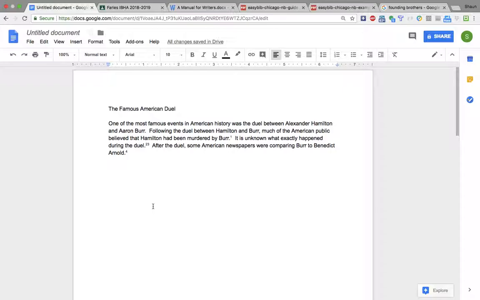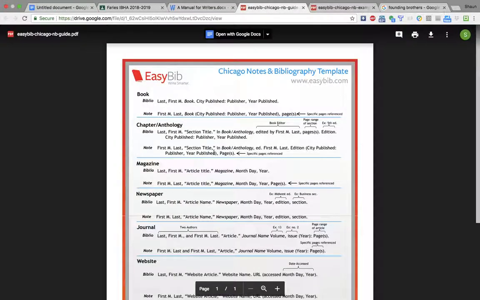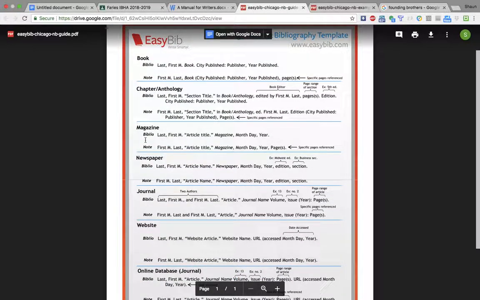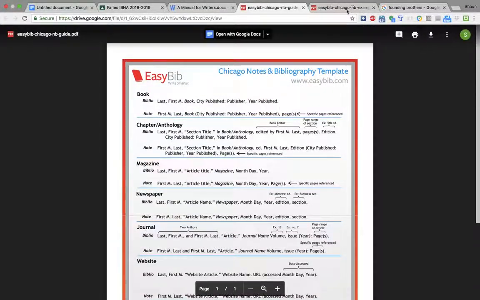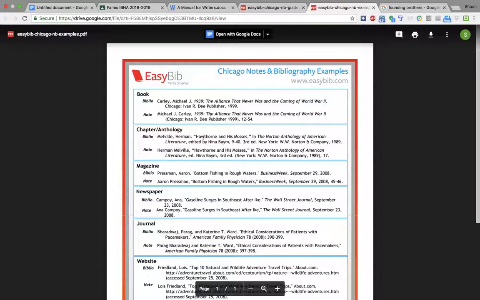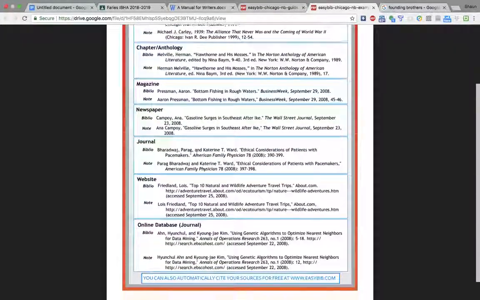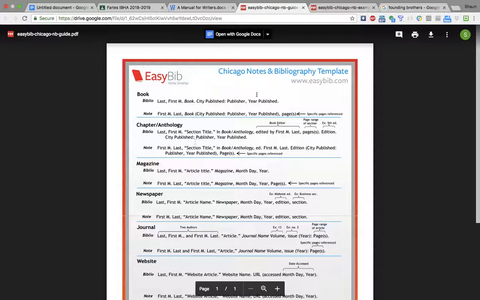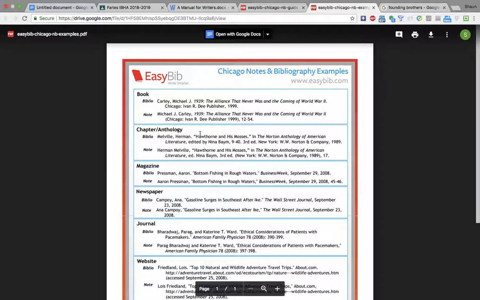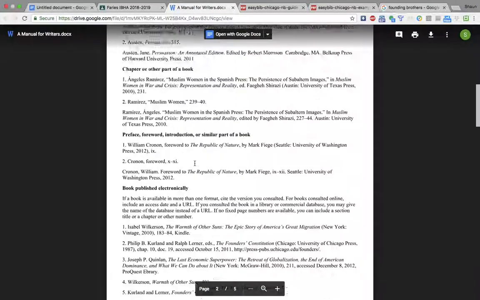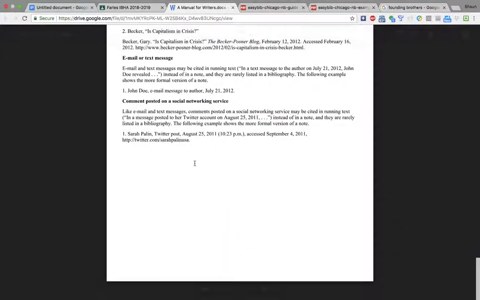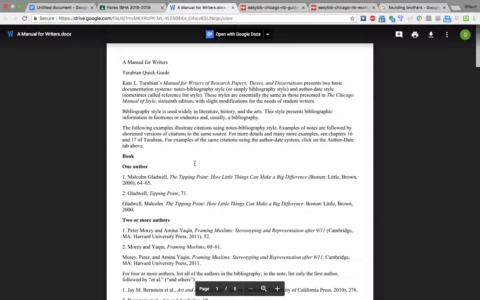In this example, I used a book, but you'll note that on these cheat sheets, it says book, chapter in an anthology, magazine, newspaper, journal, website, online database. This other source I give you takes the same kind of idea, but it gives you examples. So that can also be helpful. You get the template, use the template to create yours, and then you can compare yours to the examples to make sure everything looks right. And again, I'll reiterate that you can use the Manual for Writers, which will give you more in-depth information and more examples, in case you have a source and you're not sure exactly what to do with it.